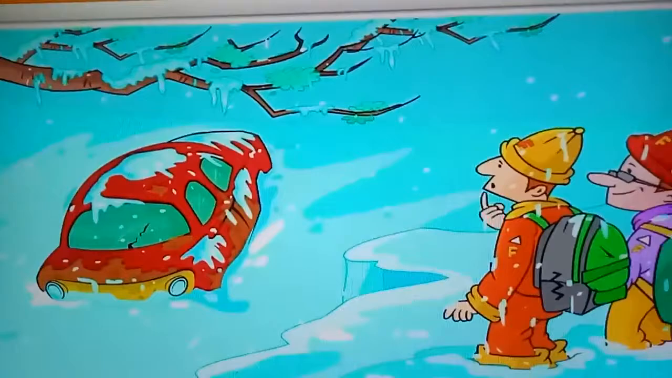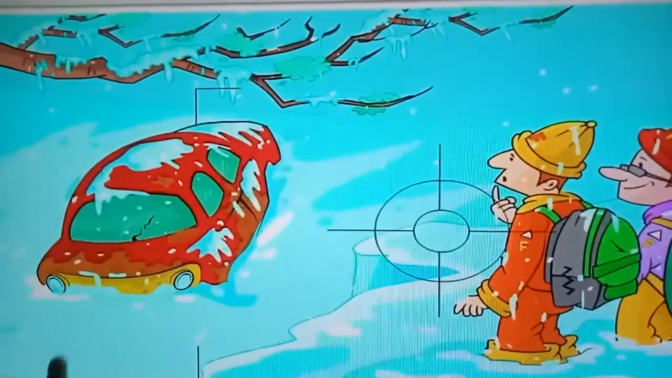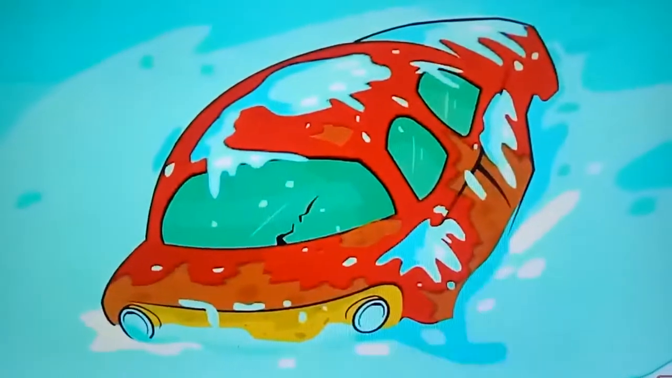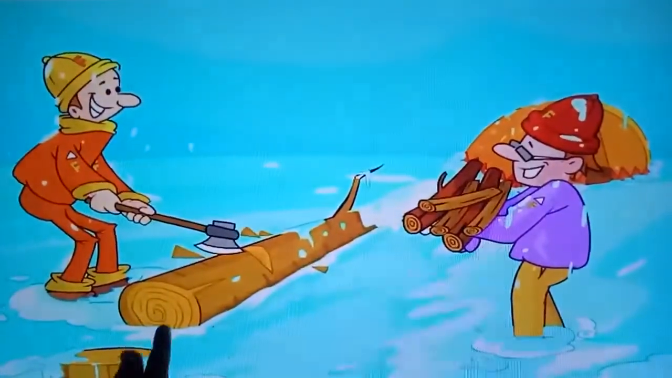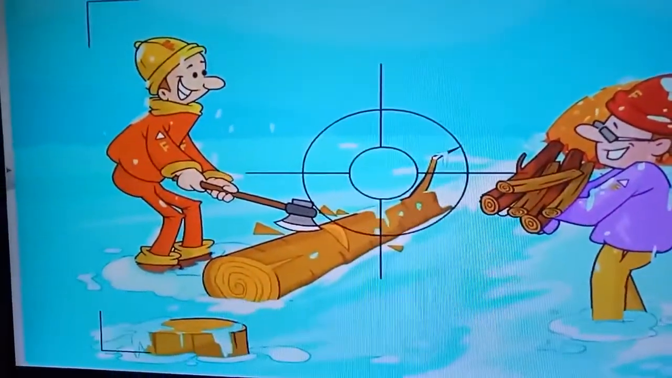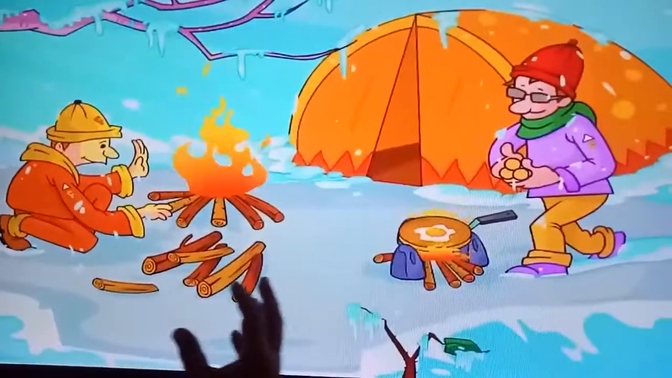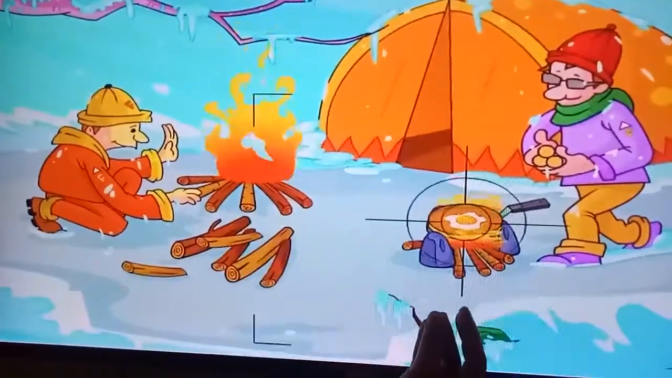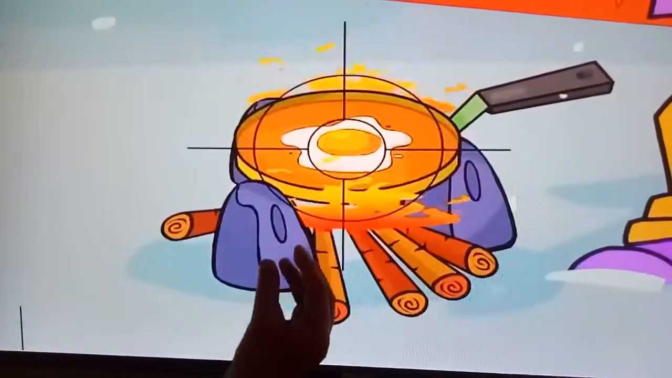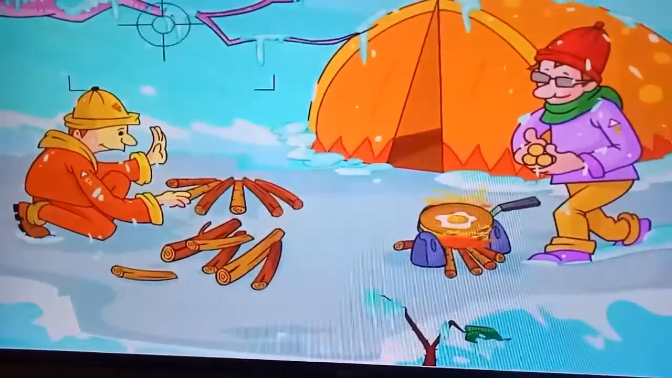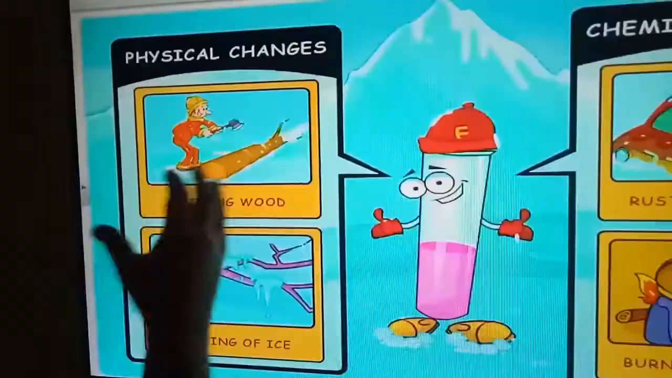Now children, here you can see a car which is being rusted. This is the rusted car. Now here you can see a person cutting wood, and here the wood is being burnt. You can see the fire, and there an egg has been turned into an omelette. So what are these changes? And here you can see the ice. Yes, the ice started melting.